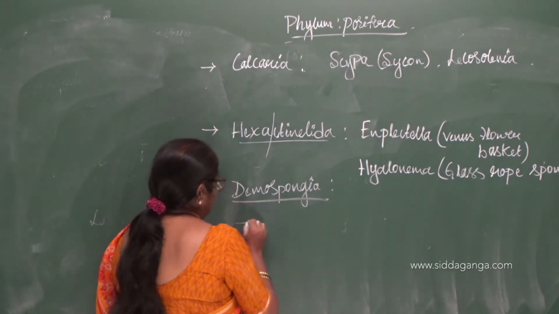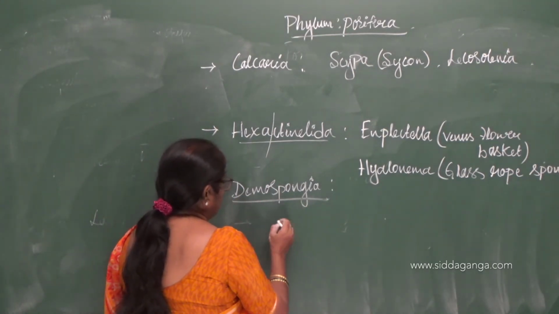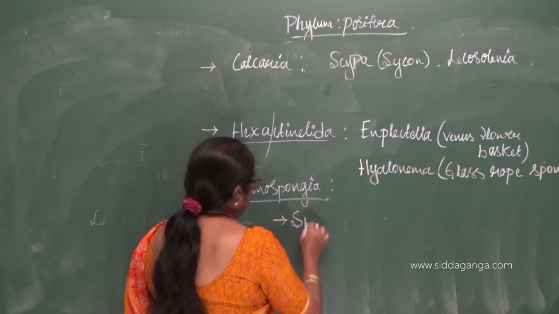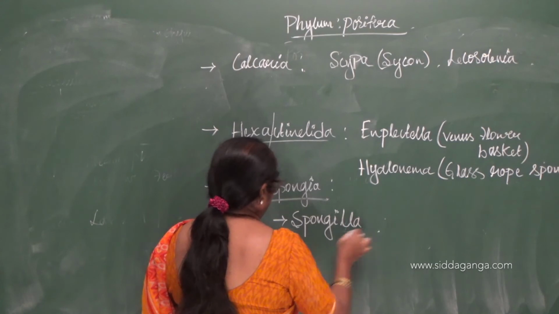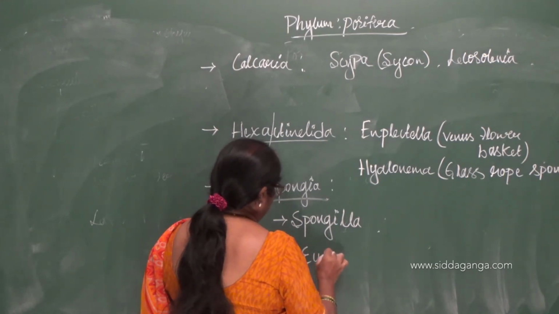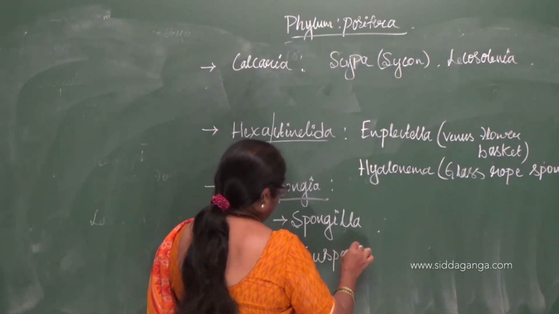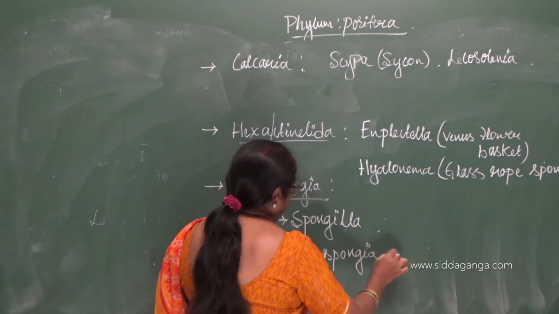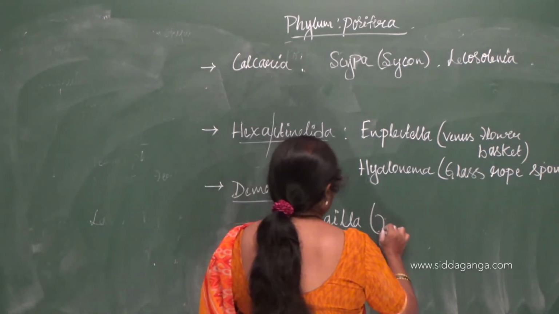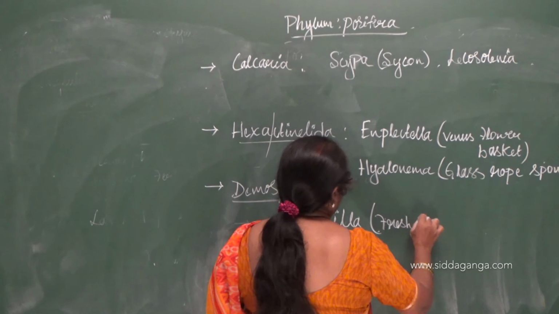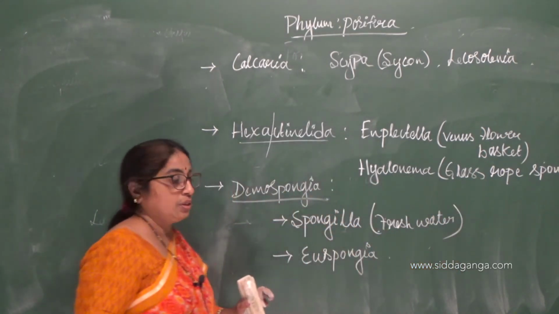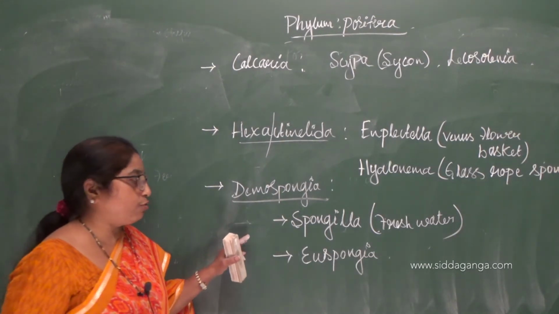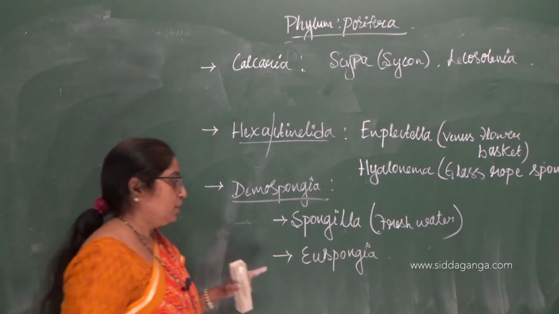In Demospongiae, you have examples like Spongilla and Euspongia. Spongilla, which I have already referred to, is the freshwater form, and all the others are marine forms.